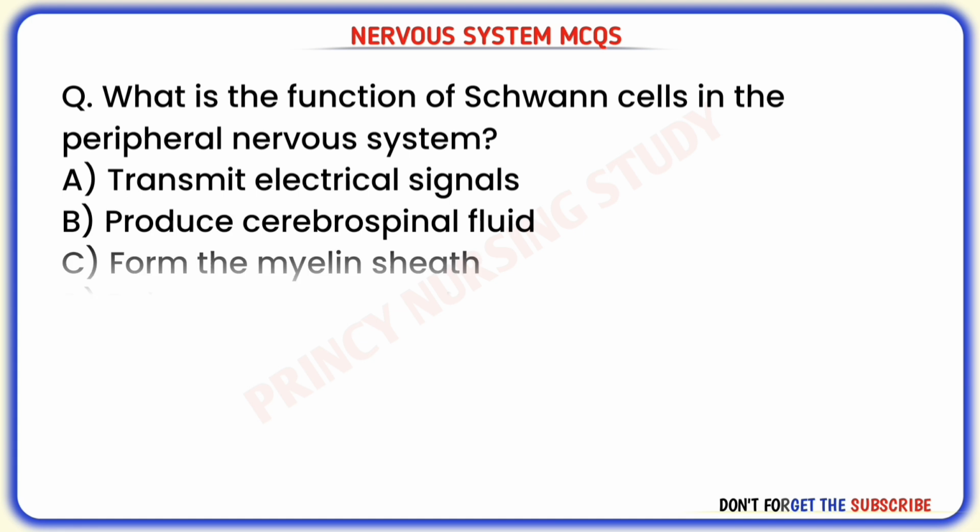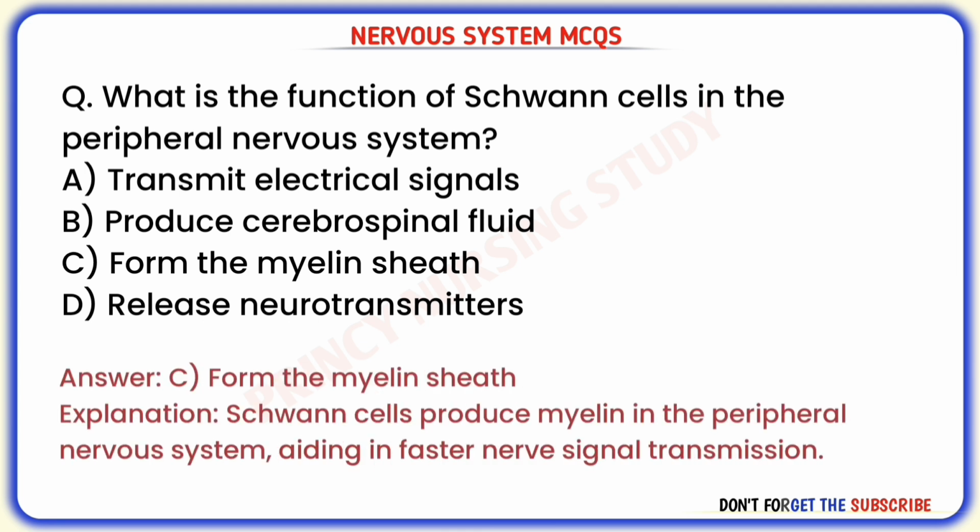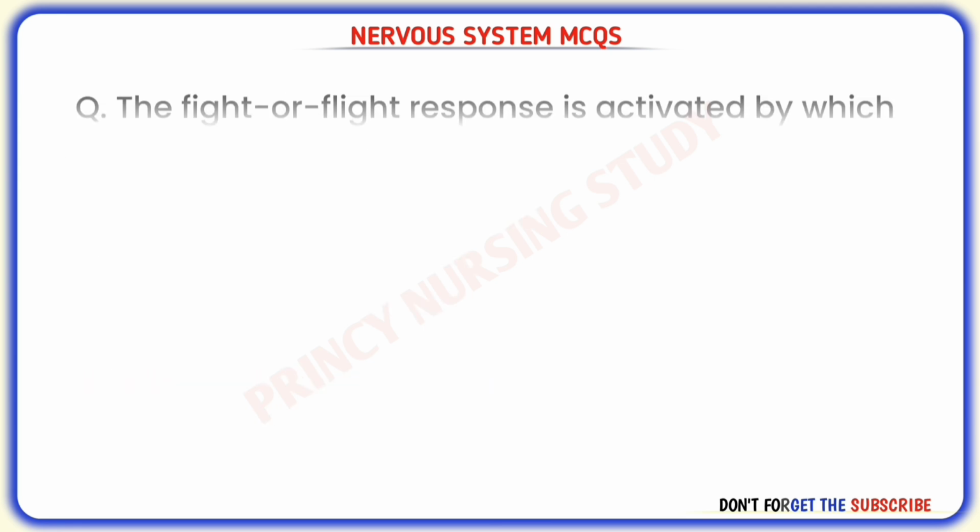Next question. What is the function of Schwann cells in the peripheral nervous system? Correct answer is C. Form the myelin sheath. Schwann cells produce myelin in the peripheral nervous system, aiding in faster nerve signal transmission.